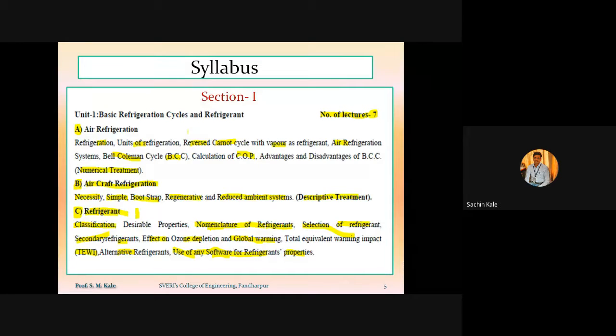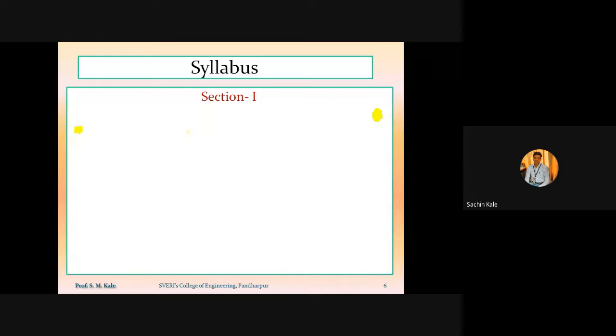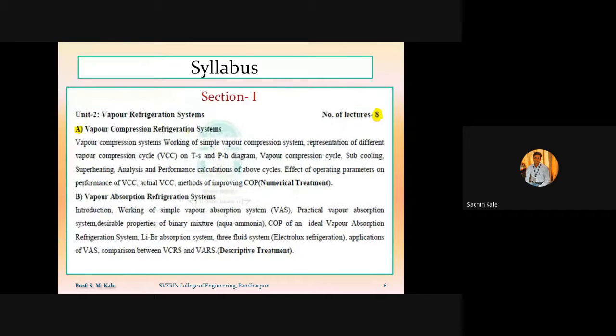First one was related to air refrigeration, second one was related to aircraft refrigeration, and third one was related to vapor compression refrigeration system. But that vapor compression refrigeration system is shifted into chapter number 2, and whatever our chapter number 3 refrigerant was there, that is being merged in chapter number 1. So whatever chapter number 2 is there, that is called a vapor refrigeration system.